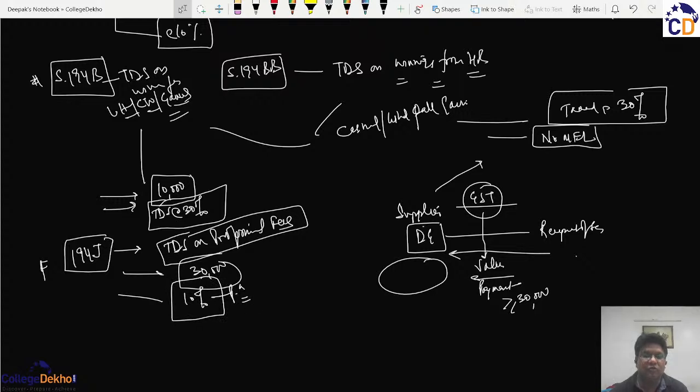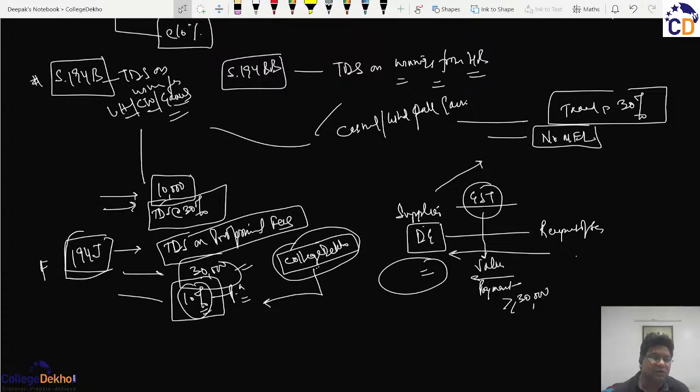So when myself Deepak Gupta providing professional services on behalf of our platform College Dekho here, so if and when the payment starts exceeding 30,000, this recipient of our services and the source in our case will start deducting, has started deducting, I should say, TDS at the rate 10% of all the payment that has been made, because the source, the payer is under an obligation to deduct TDS, and if they default, then they may be subjected to liability and the interest, which they don't want to accept and entertain, and why should they? And therefore, payments like us are subjected to 194J.